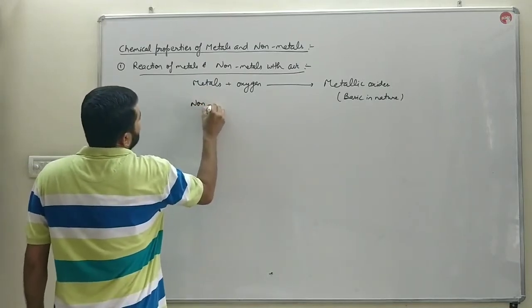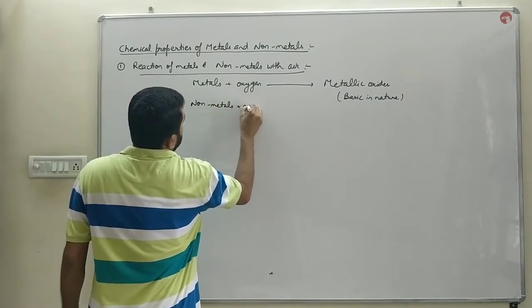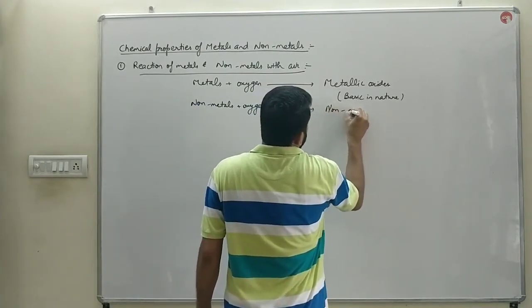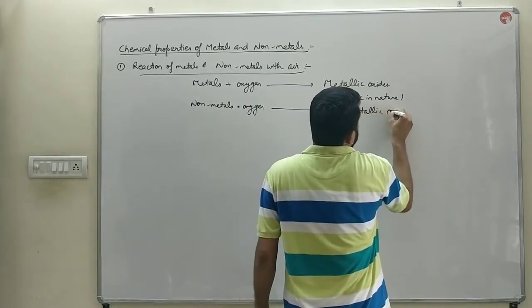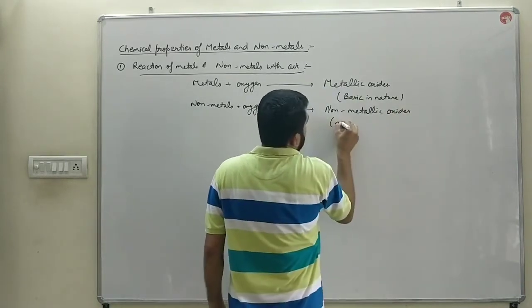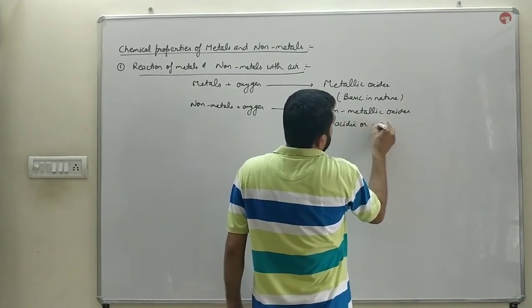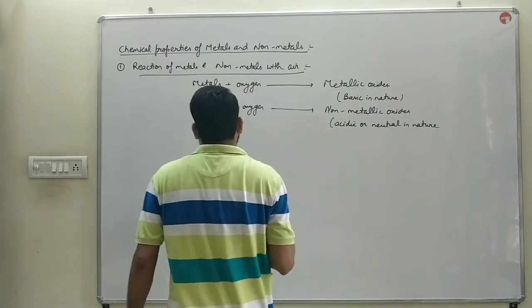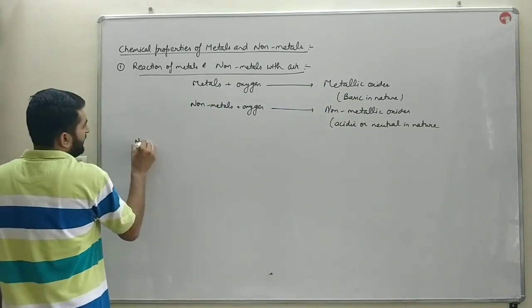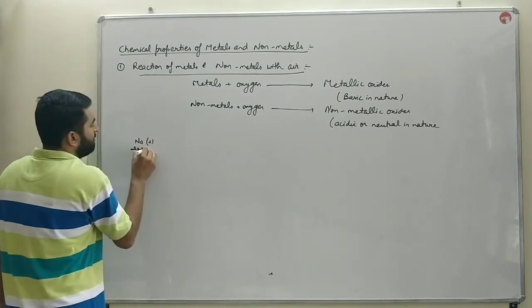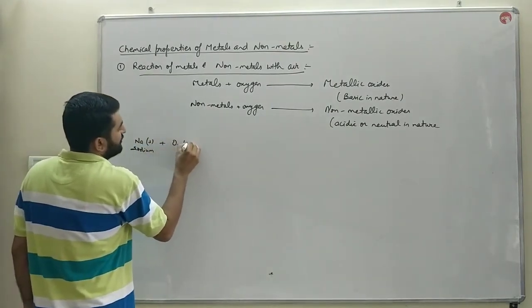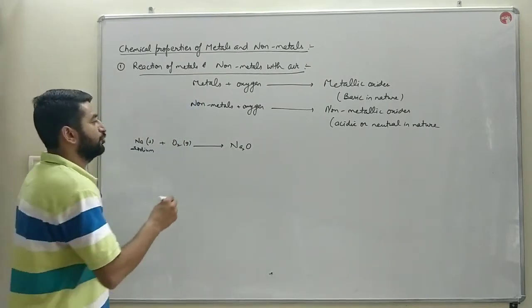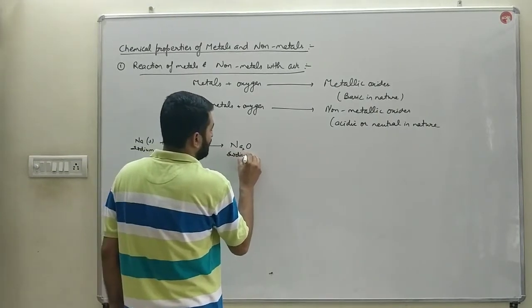Whereas when non-metals react with oxygen, they form non-metallic oxides. And non-metallic oxides are either acidic or neutral in nature. Now we'll discuss certain examples. First one is sodium. When sodium metal reacts with oxygen gas, it will form sodium oxide. This is sodium oxide, Na2O.